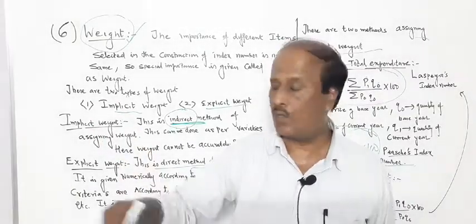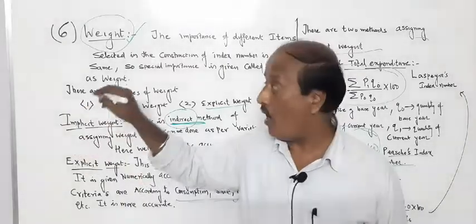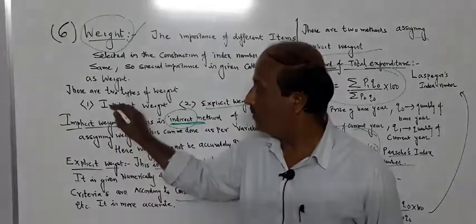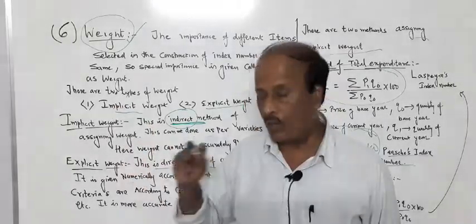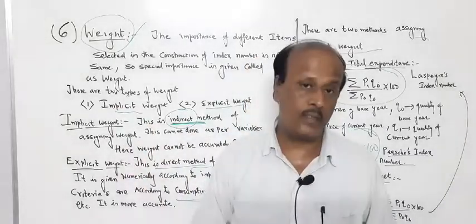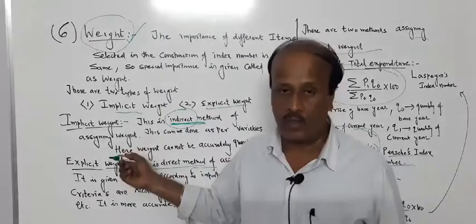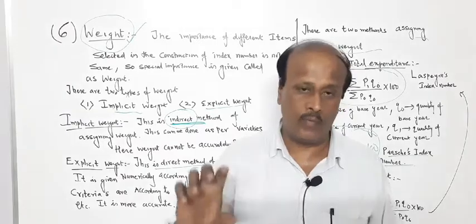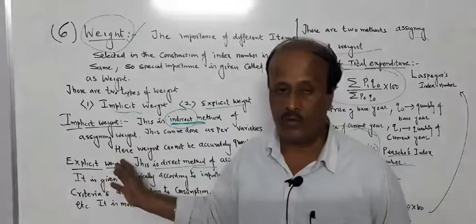The question can be what is the cost of living index number, how it is going to be constructed, the 5-6 points I told you. Differentiate between explicit and implicit. Go through 1 or 2 examples just after this particular topic. Examples are directly table-wise, and you calculate according to the formula.